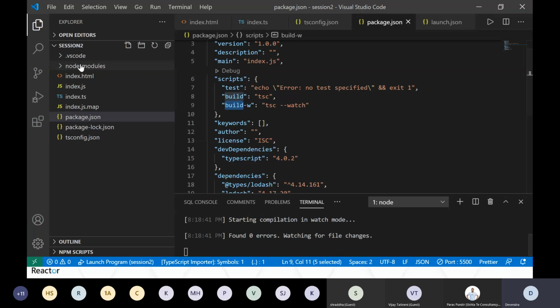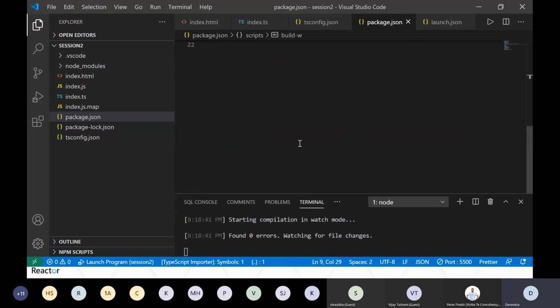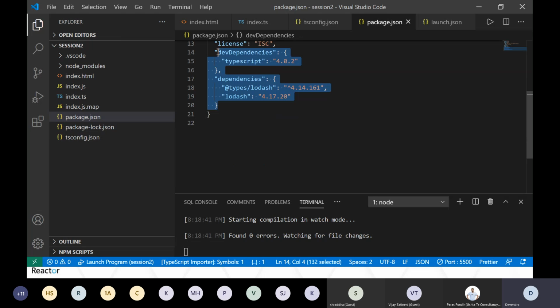And as I've shown, if I delete node_modules, this package.json file will help me install and set up my project with all those dependencies as per my need. When I deleted it and executed npm install, it read all the package names in my package.json and pulled all those modules here. So that's the benefit of package.json.